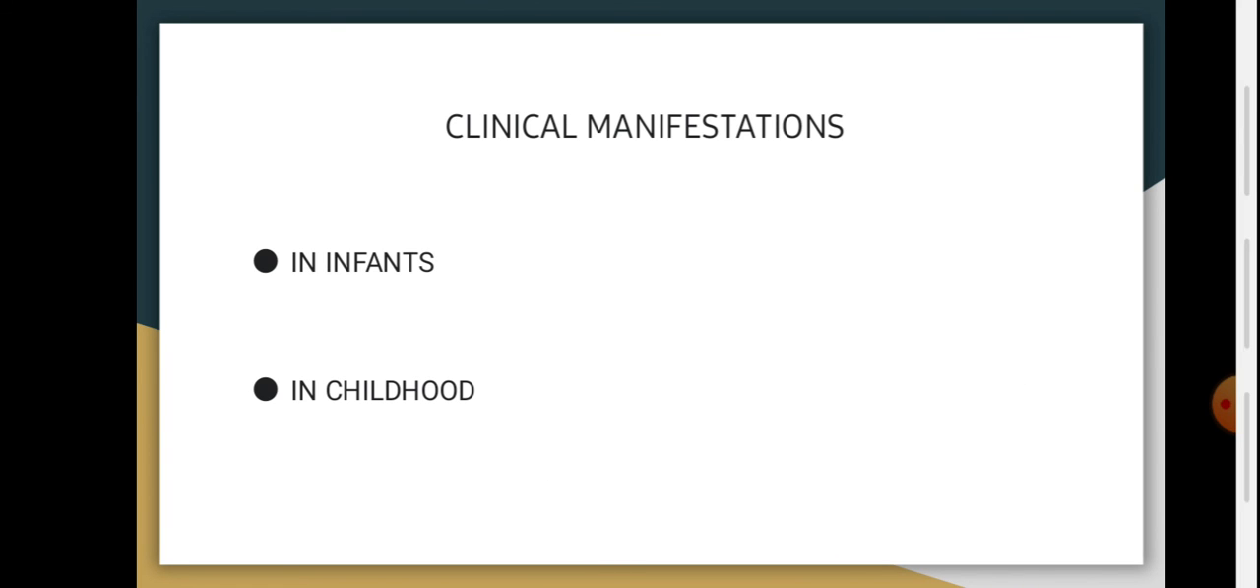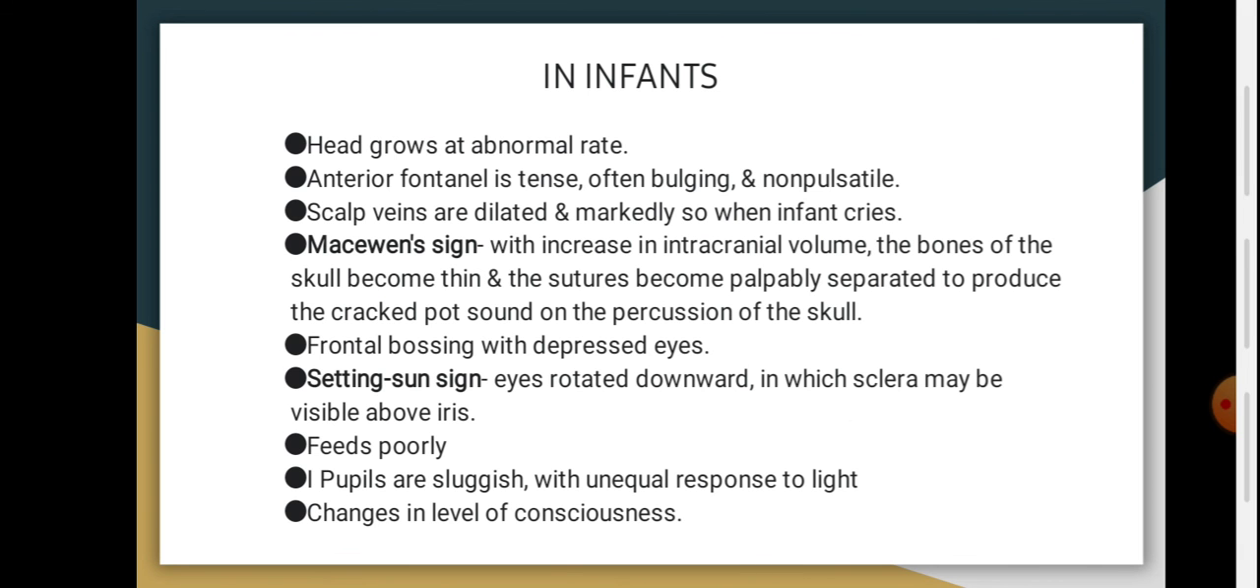Clinical manifestations in infants and in childhood. In infants, the head grows at an abnormal rate. The anterior fontanelle is tense, often bulging and non-pulsatile. Scalp veins are dilated, and markedly so when the infant cries.